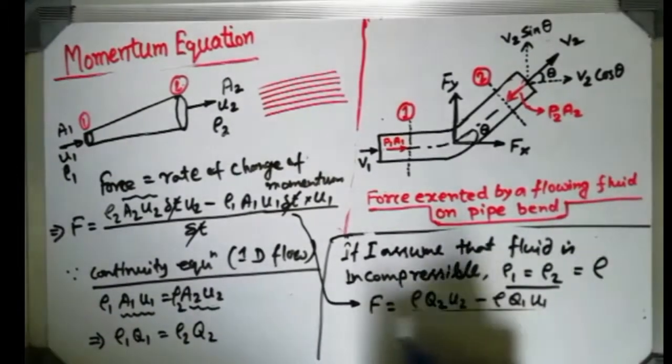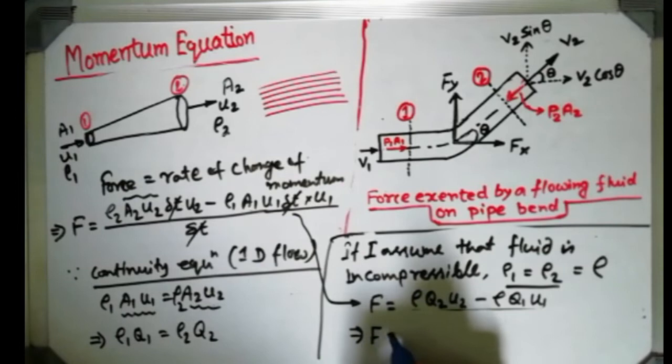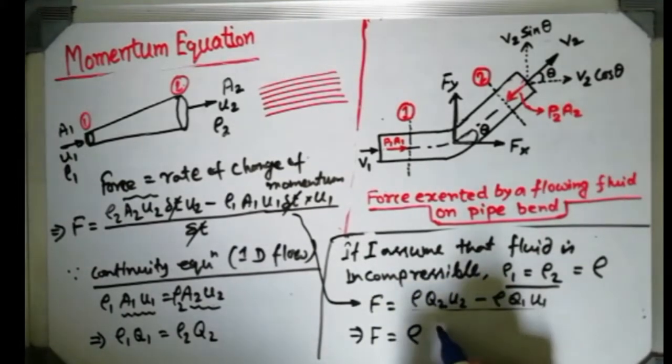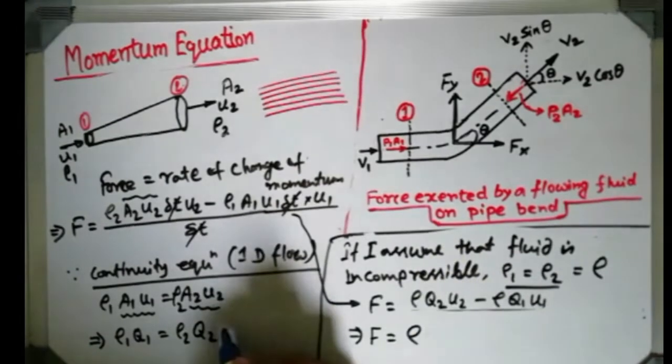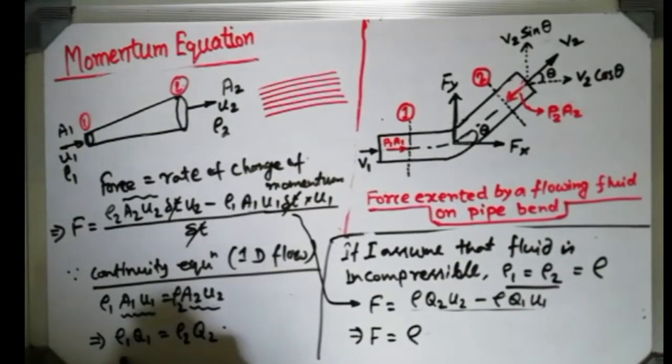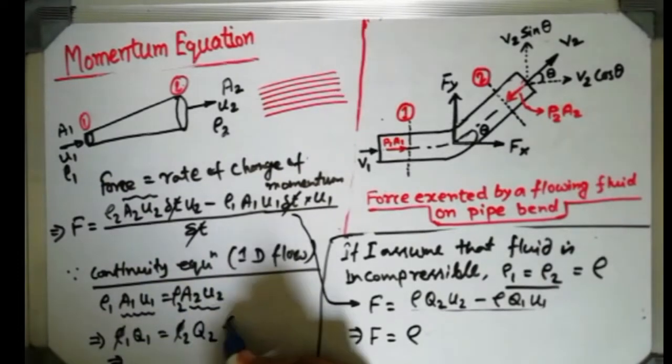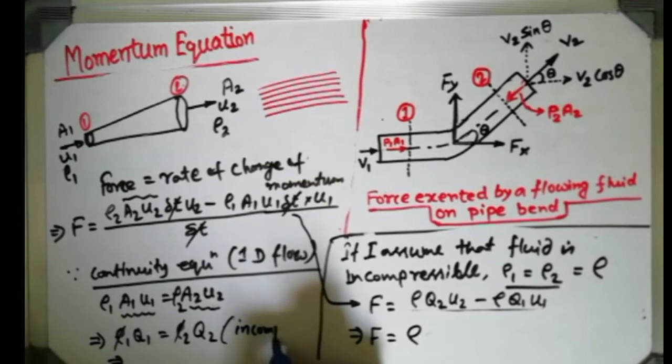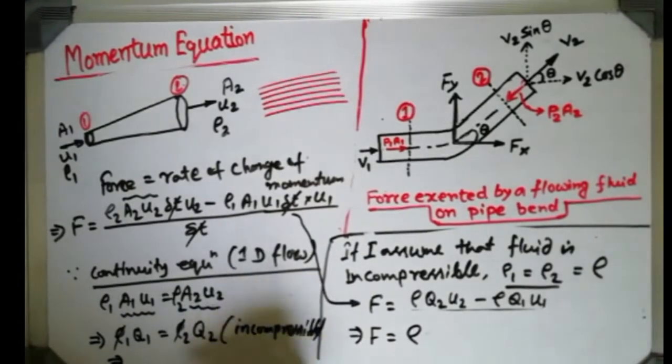That is the expression. If I take rho as common, and if the fluid is incompressible, then I can take out this rho from both sides. So from there I can write Q1 equals Q2. Discharge will remain constant.